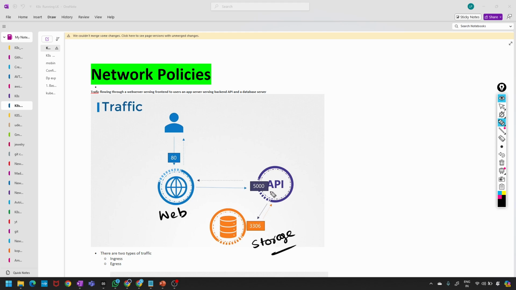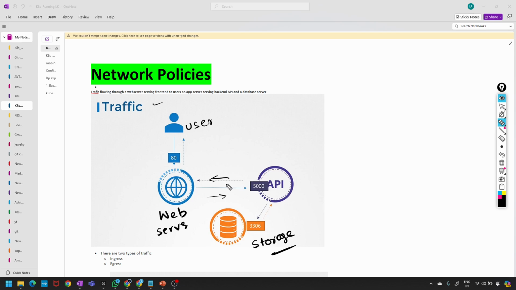This is the kind of structure. In the network traffic, he is the user. You have a web server serving front end users, and an app server serving the back end.